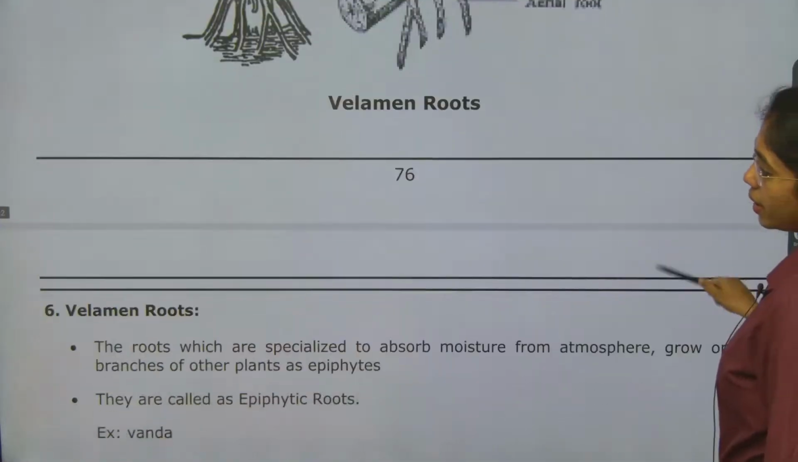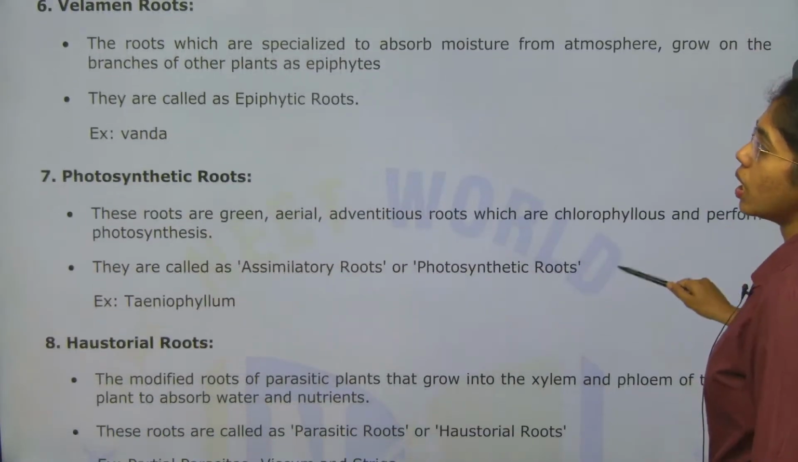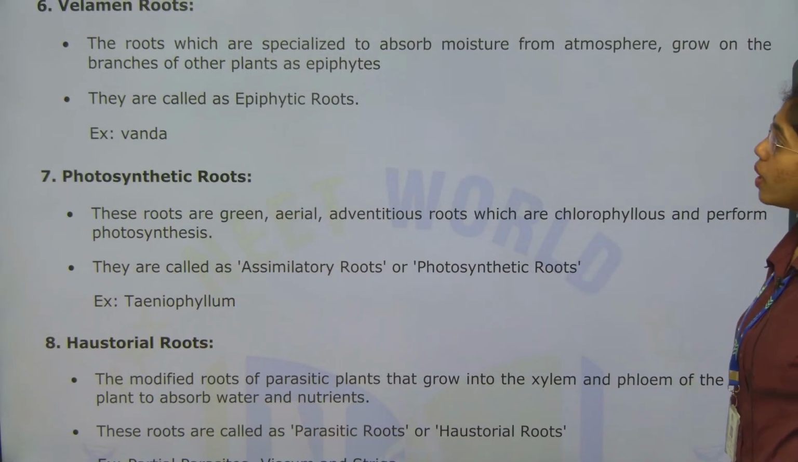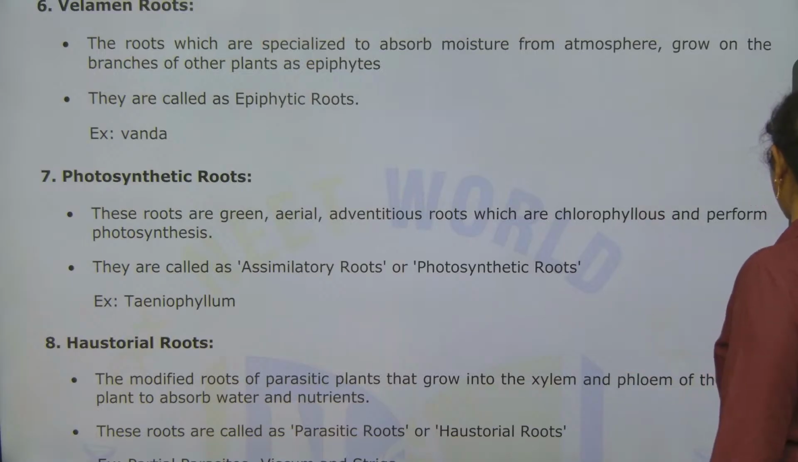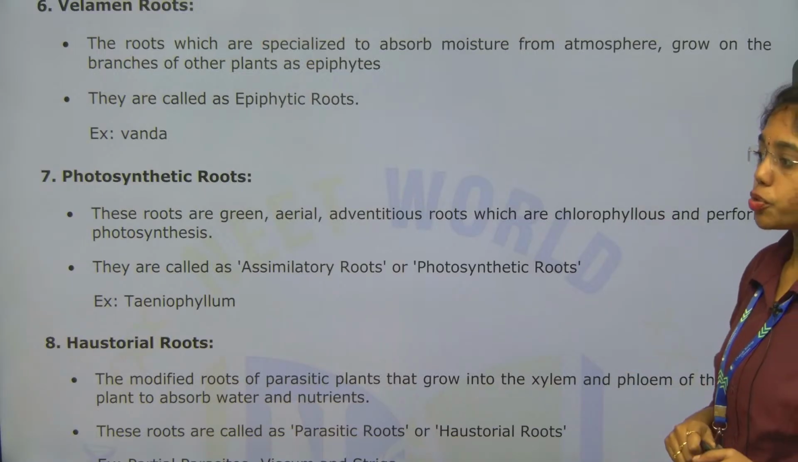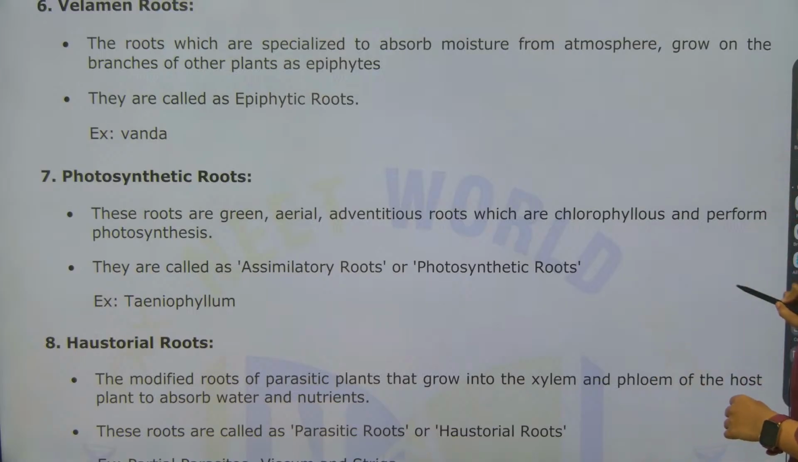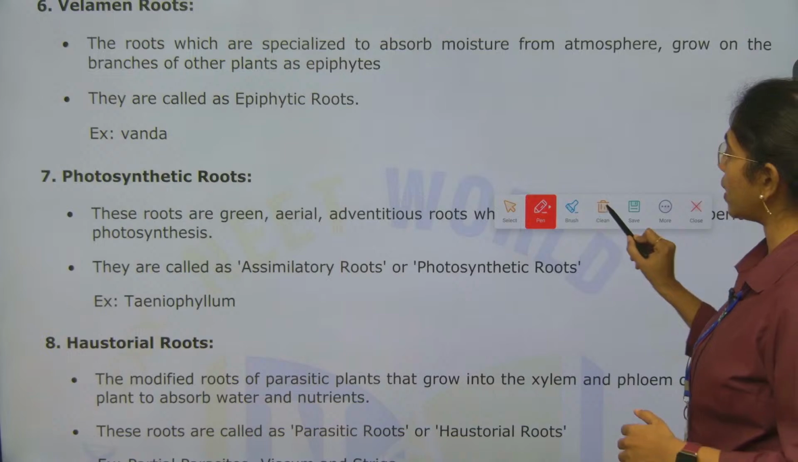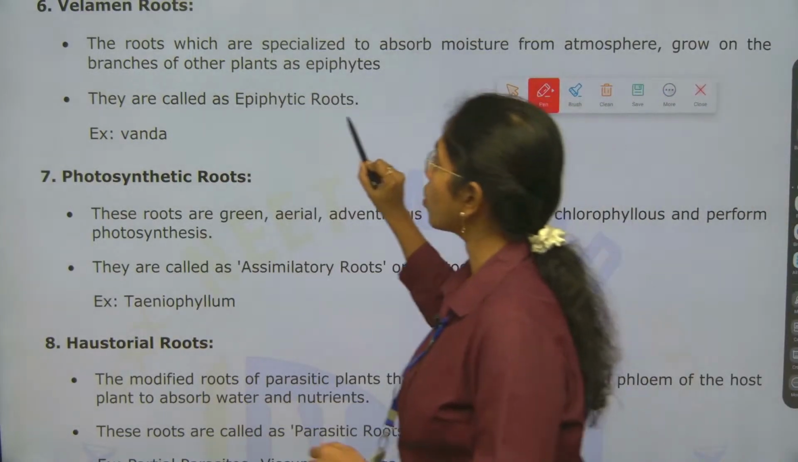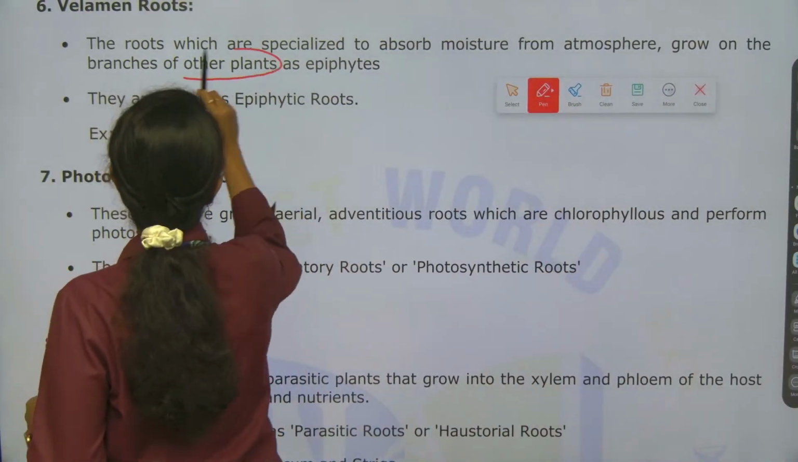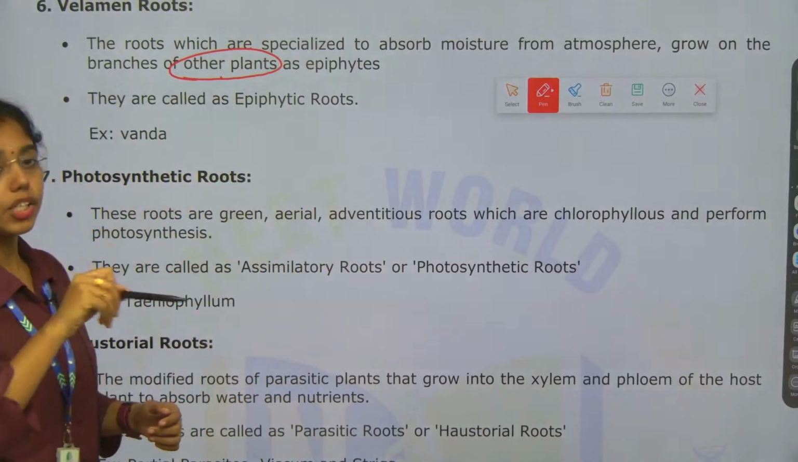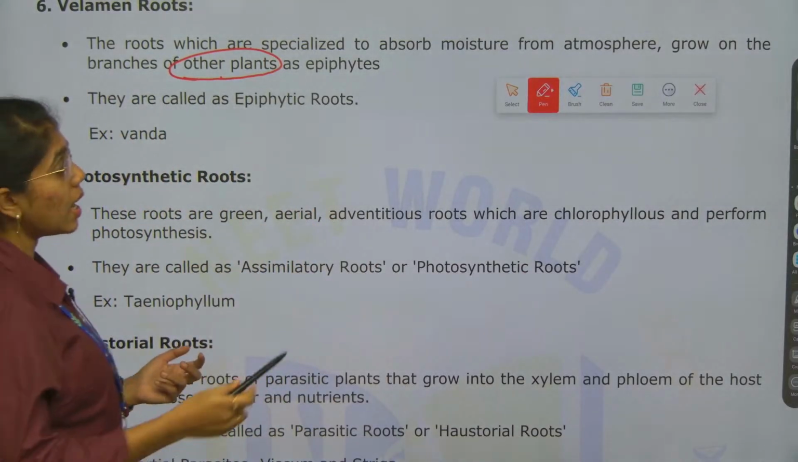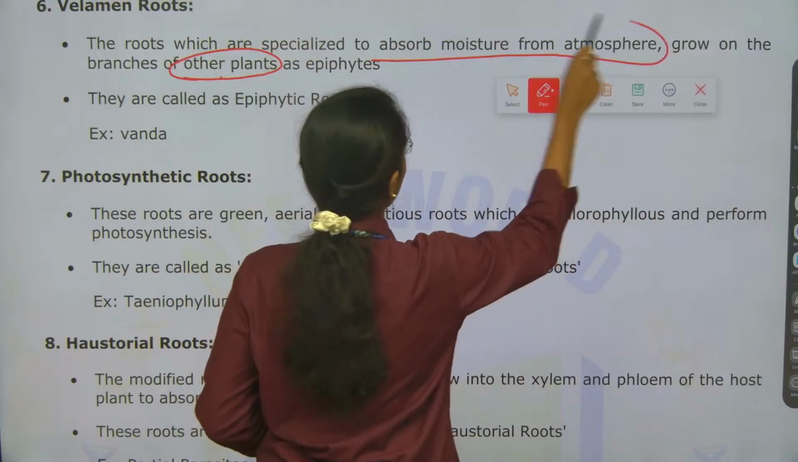And then velamen roots. The roots which are specialized to absorb moisture from the atmosphere. Velamen roots are specialized to absorb what? Moisture from the atmosphere. They grow on the branches of the other plant. Epiphytes, they will grow on the branches of the other plants. The main function that the root does here is absorbing moisture from the atmosphere.